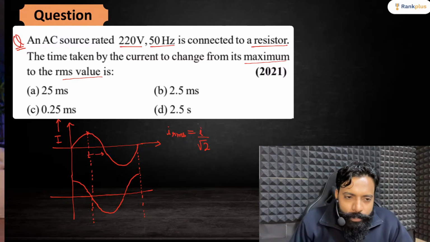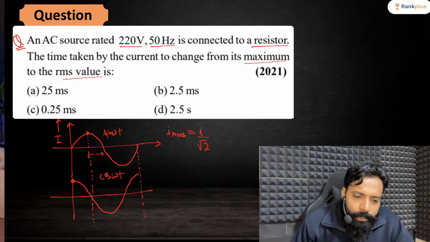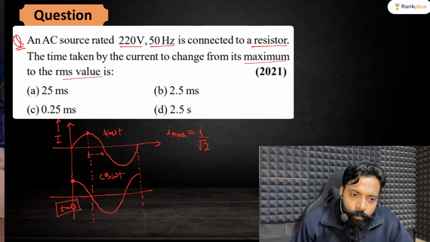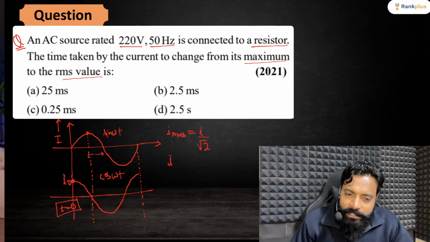Okay, so now we know that at time t equal to 0, if I'm taking cos omega t as my function, this is the sine omega t. If I'm solving this for cos omega t, I can say that at t equal to 0, my value will be I naught, right? So I is equal to I naught at t equal to 0.